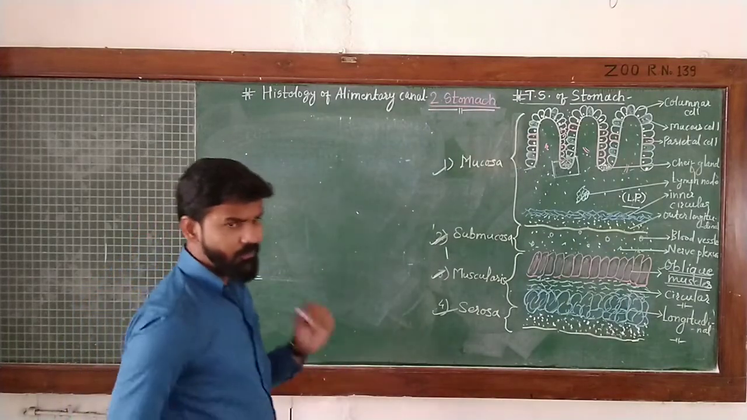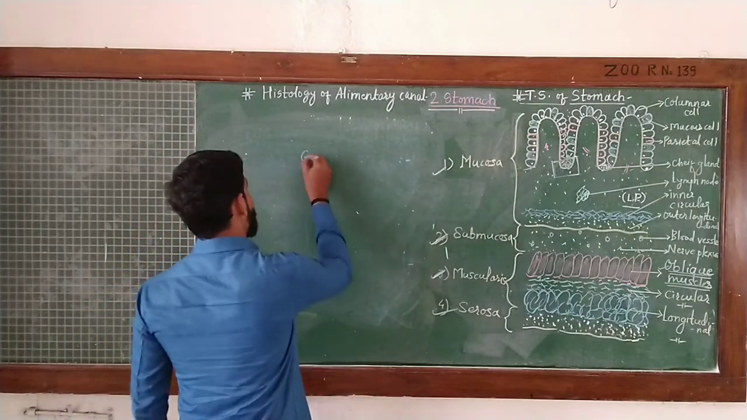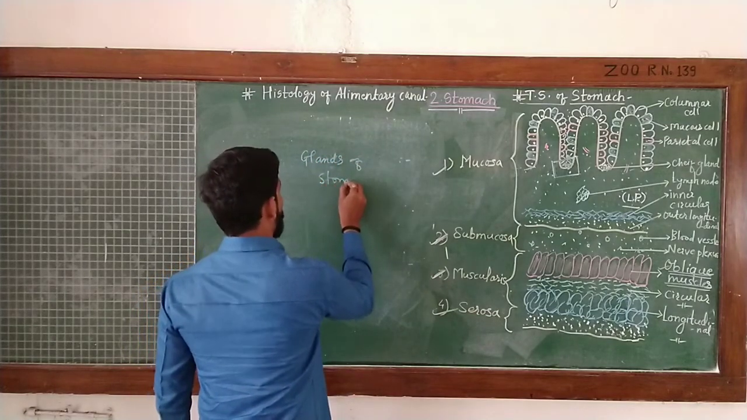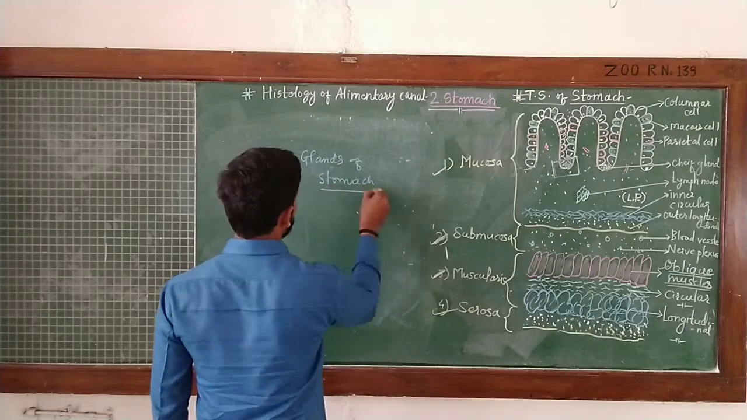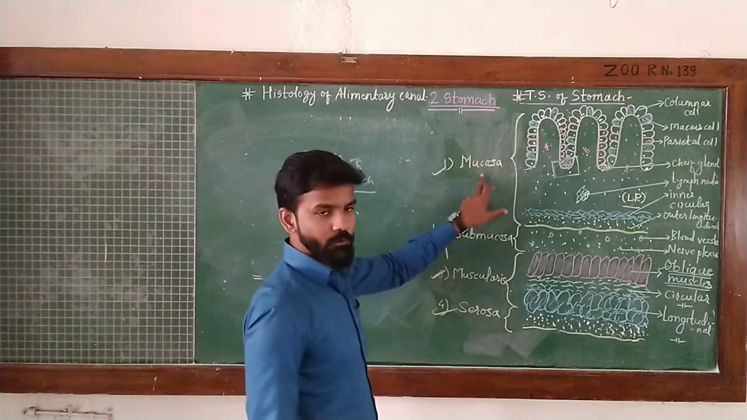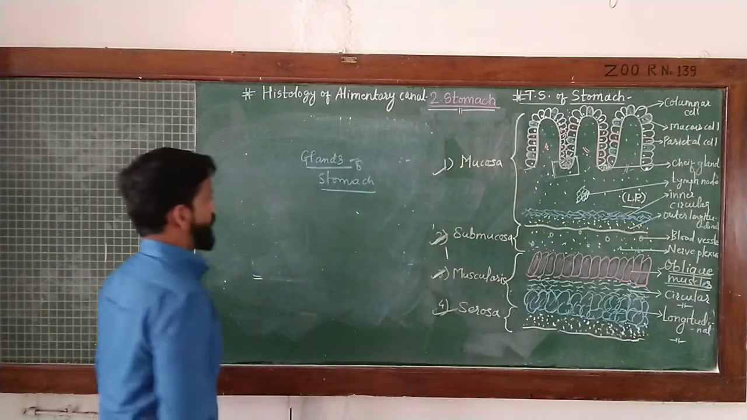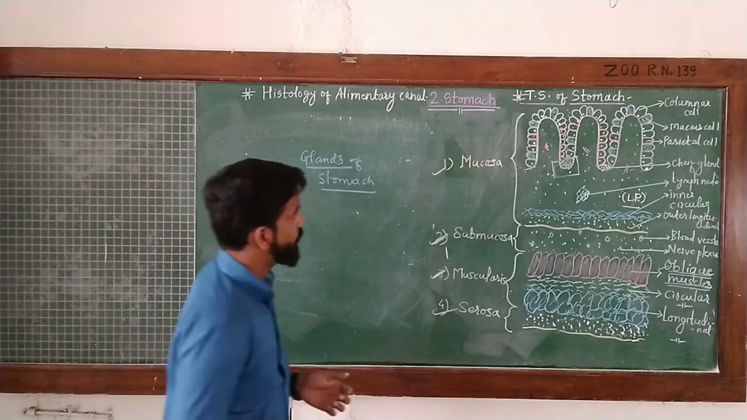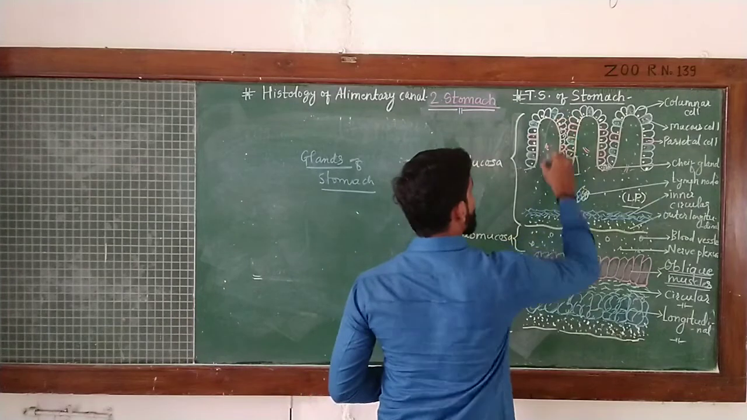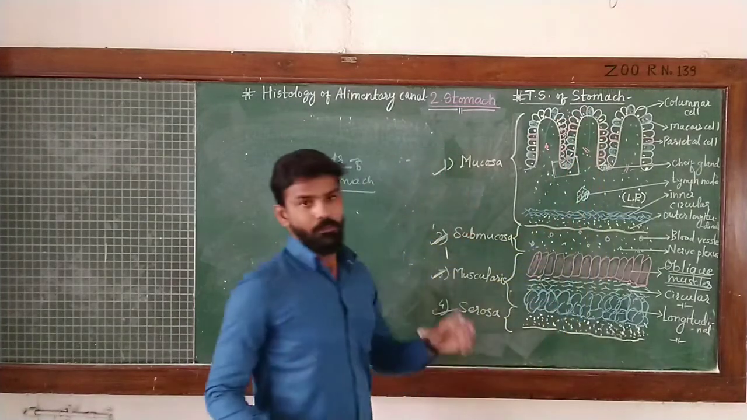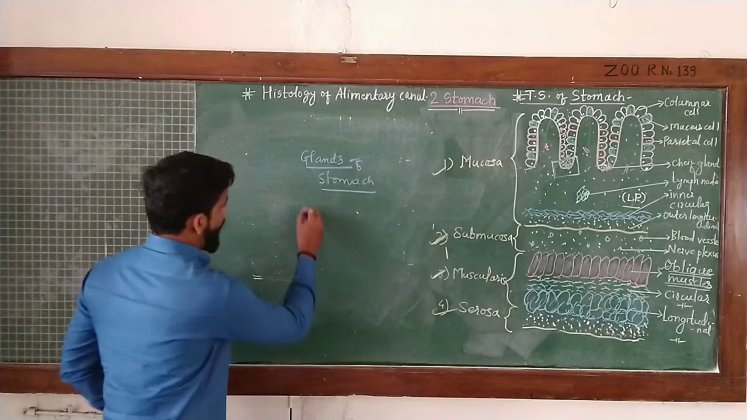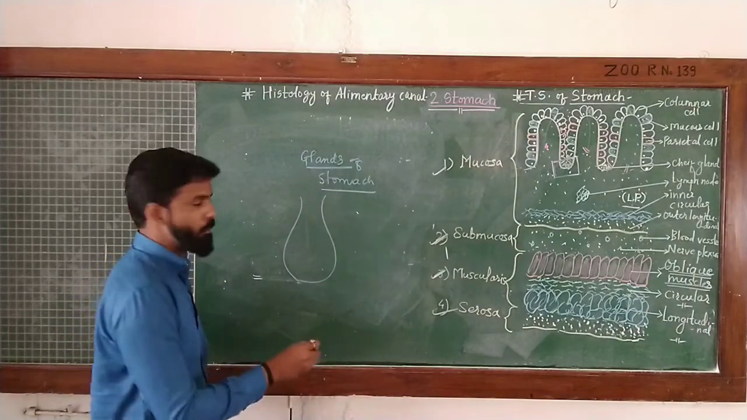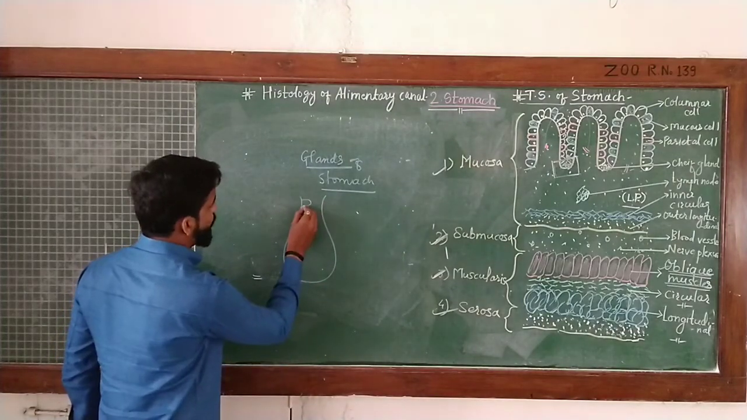Now, another point is the glands of the stomach. We have seen the structure while describing the mucosa. Here, all these cells are arranged in a gland-like manner. If we consider this region itself, it acts as a gland, and it forms this kind of arrangement, and the cells are arranged like this.